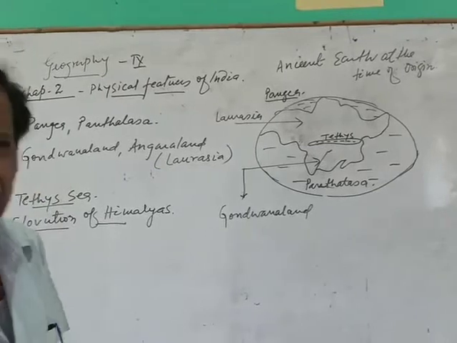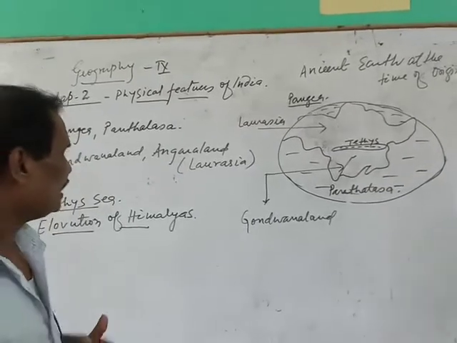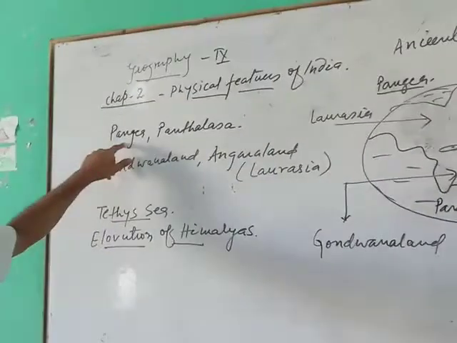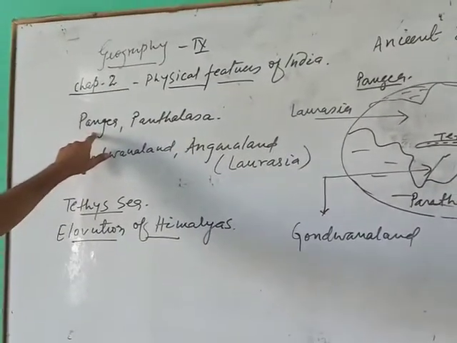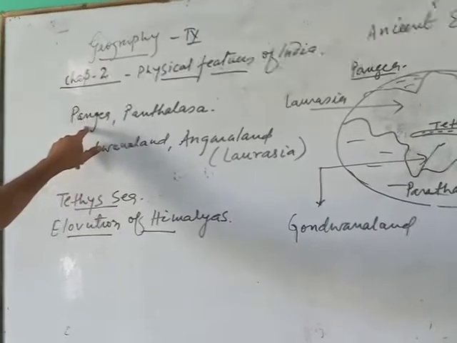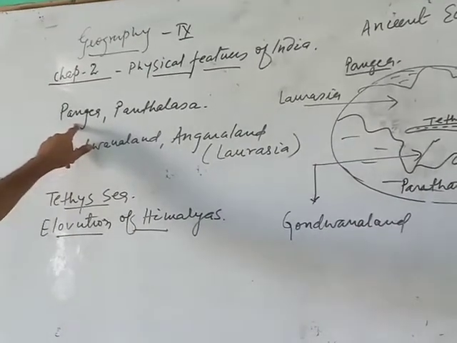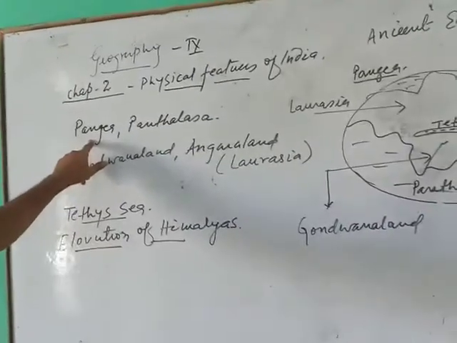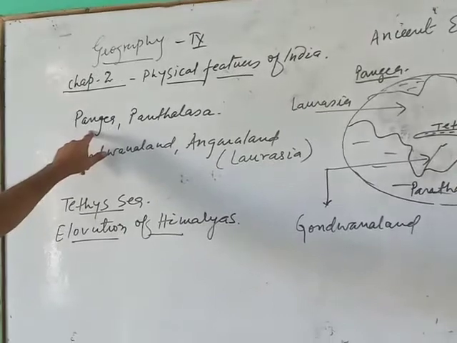When our earth was made, there was only one landmass, which was called Pangaea. There were no continents like Asia, Europe, North America, South America, Australia, Antarctica, etc. These were not present at the origin of the earth.